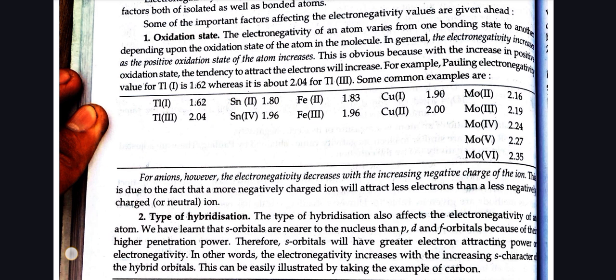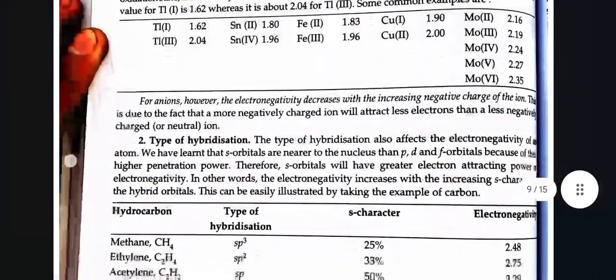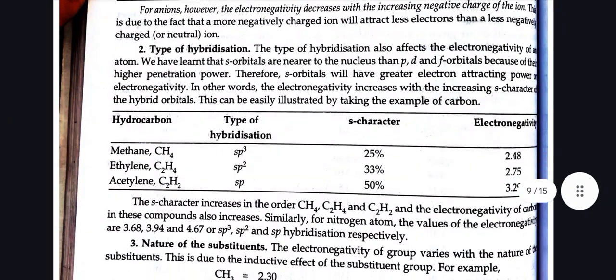This is obvious because with the increase in positive oxidation state, the tendency to attract electrons will increase. For anions, however, the electronegativity decreases with the increasing negative charge of the ion. This is due to the fact that a more negatively charged ion will attract fewer electrons than a less negatively charged or neutral ion.